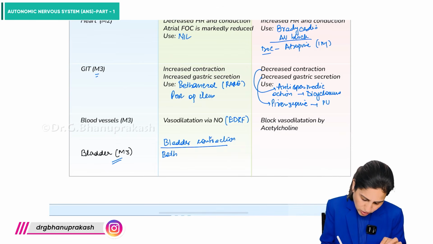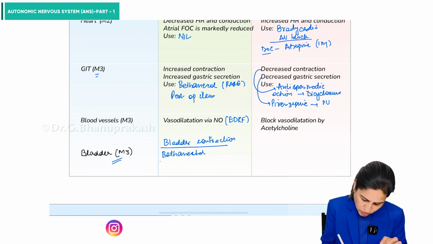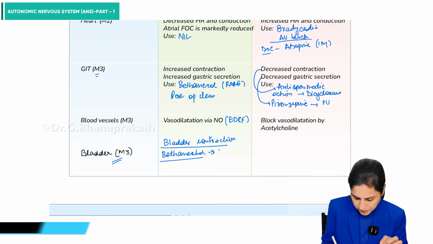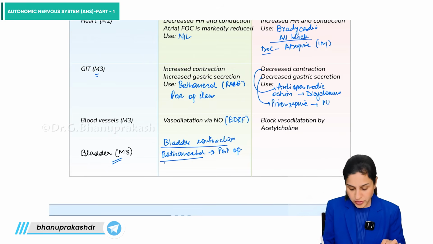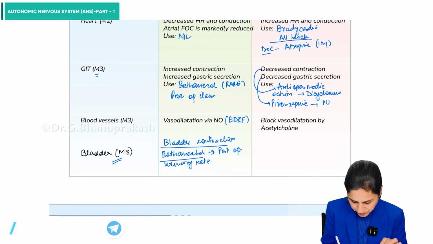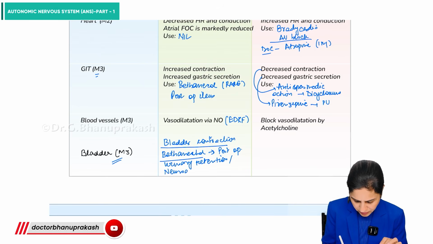So bethanechol, the more important use of bethanechol here is in post-op urinary retention, or in case of neurogenic bladder.